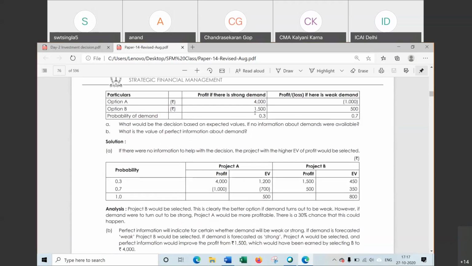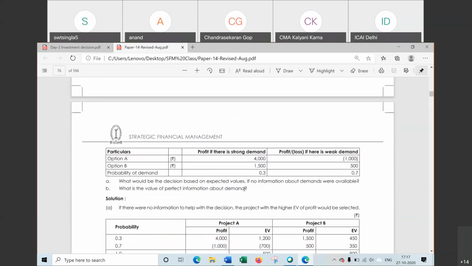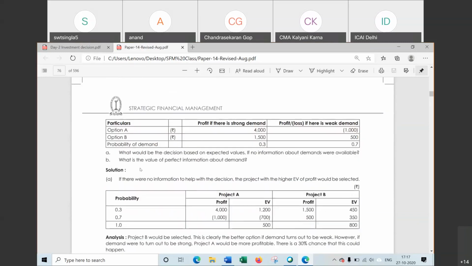For this, when demand is strong, the probability is 0.3. So we will take 4,000, and the probability when there is strong demand is 0.3. This is for 1500 as well. Expected value is 4000 into 0.3. In the first situation we have to find the simple expected value.